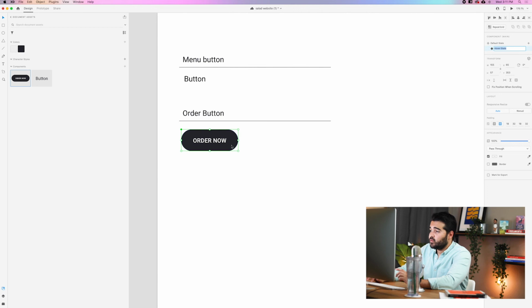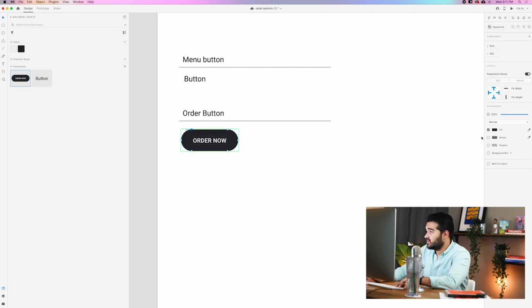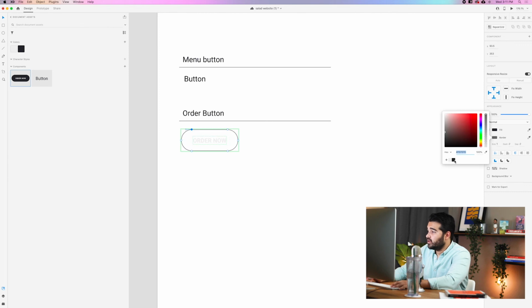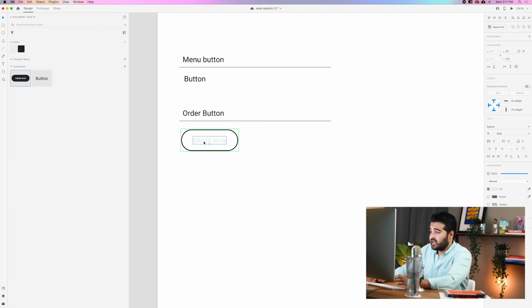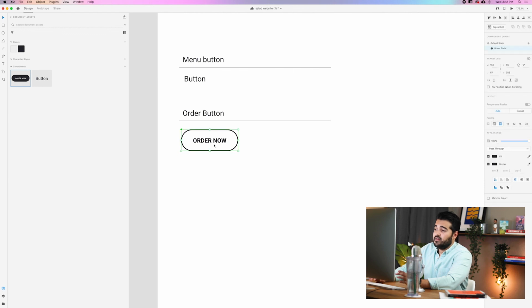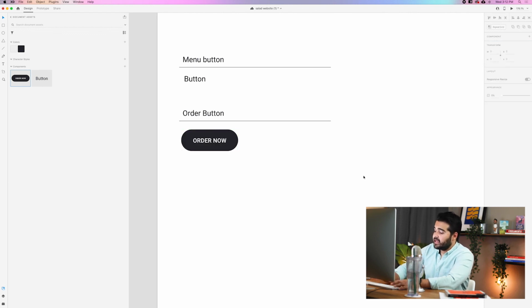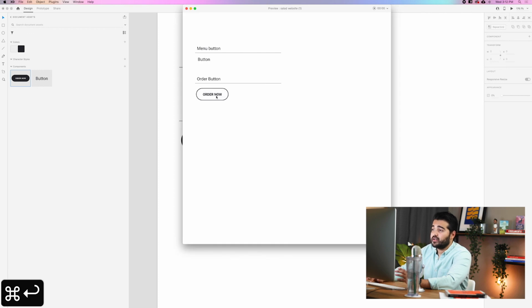And in the hover state, what I wanna do, I wanna take this text, I'm gonna add a border, and the border I want it to be the same black color, and the size is gonna be 2, and the text is gonna be black too, so it's gonna be like this. So as I show you again, we go back to the default state, we click Command Enter, and now we can see that we have the order now button that changed when we hover on top of it.